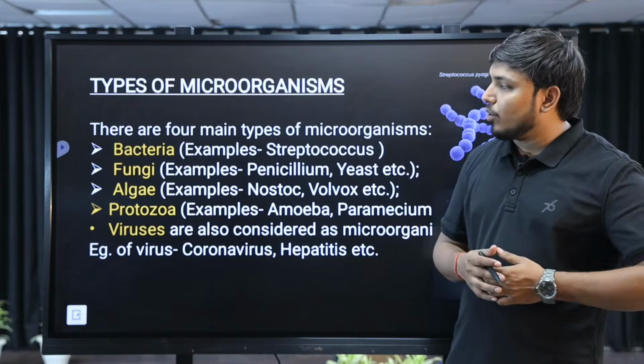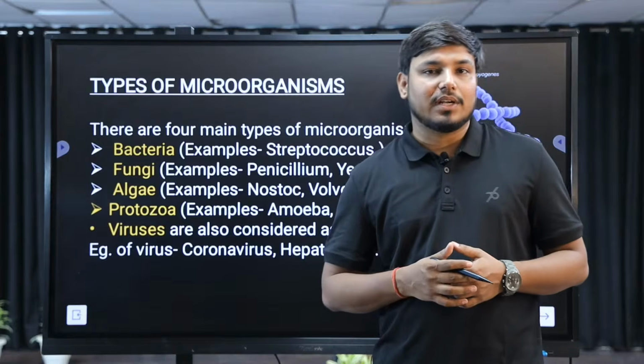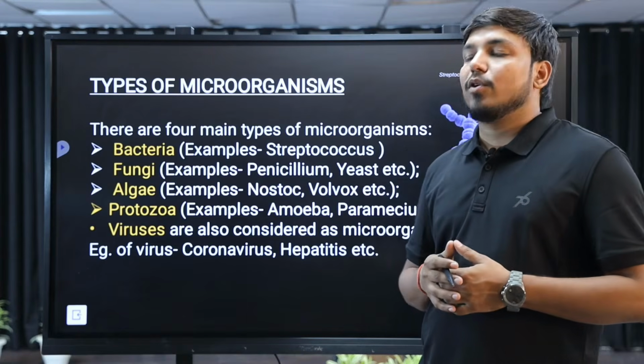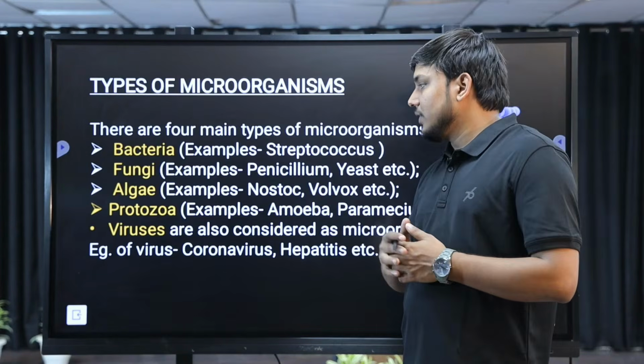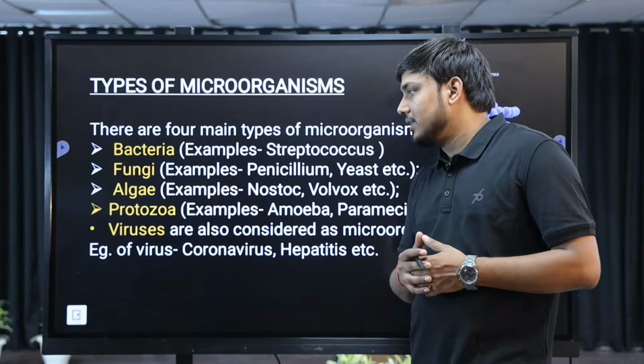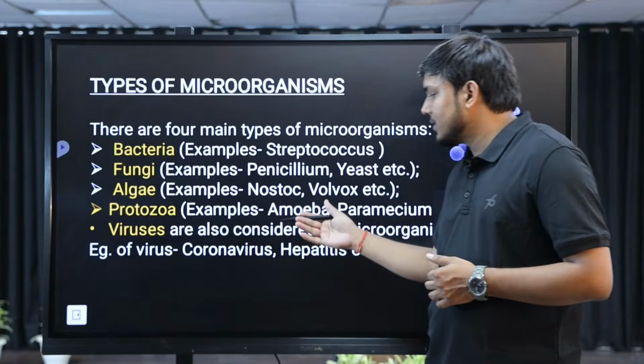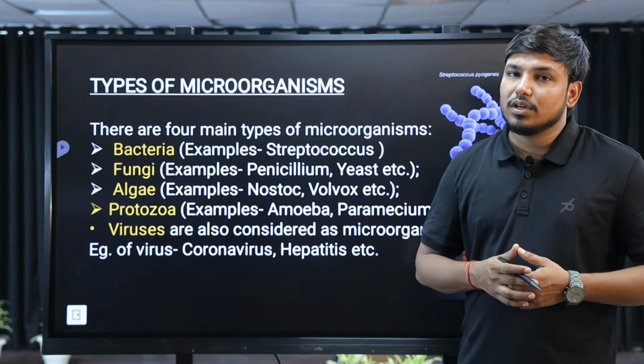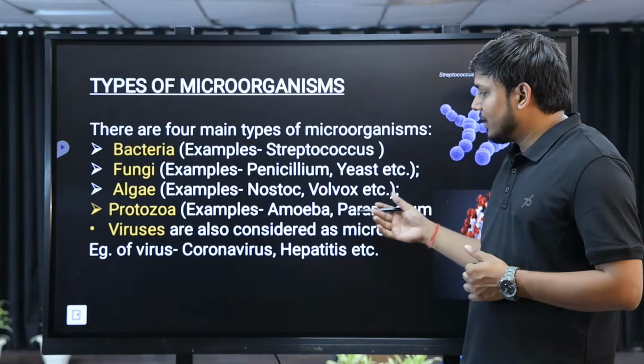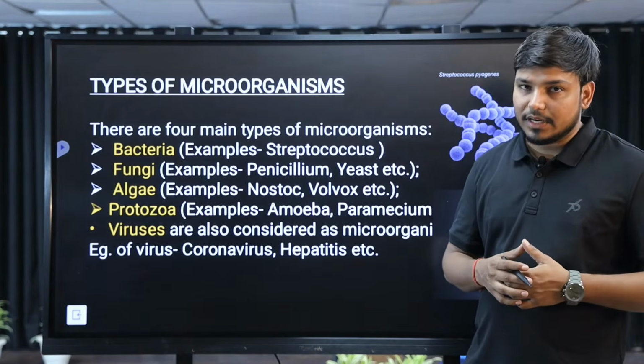The next one is protozoa, the 4th category of microorganisms. Protozoa are tiny cells which have some basic finite structures, and an example of protozoa is amoeba. They do all functions by themselves, and paramecium is also an example of protozoa.